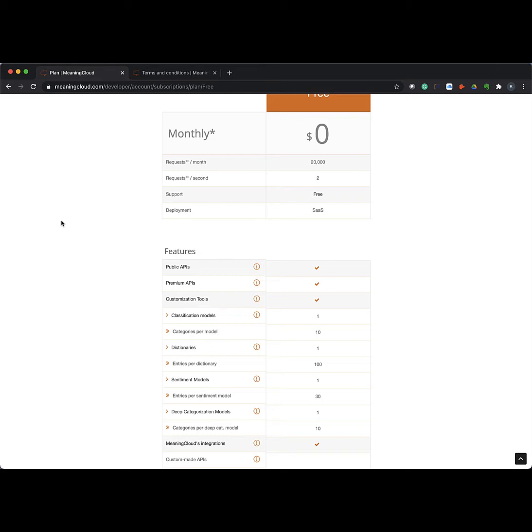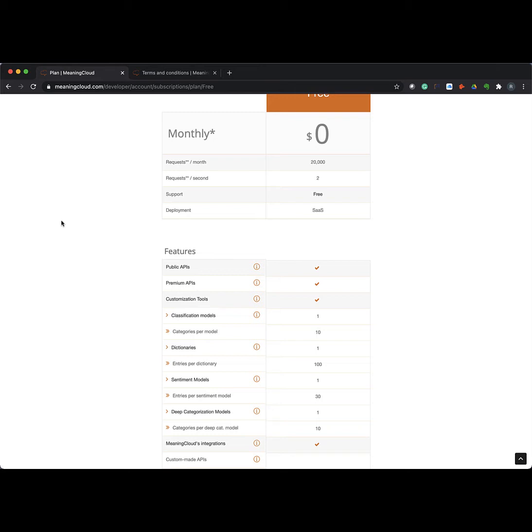With the classification model, you can have up to 10 categories. With the dictionaries, you can have up to 100 entries. Sentiment can have 30 entries, and deep categorization can have up to 10 categories. And these are all your customized things that you do within the system. We're not going to dive into that today. We're going to just use MeaningCloud right out of the box through one of its integrations.